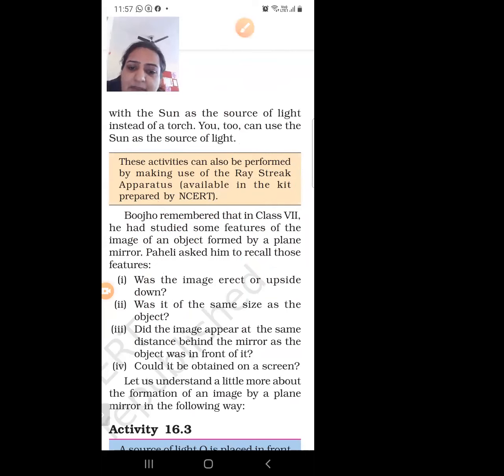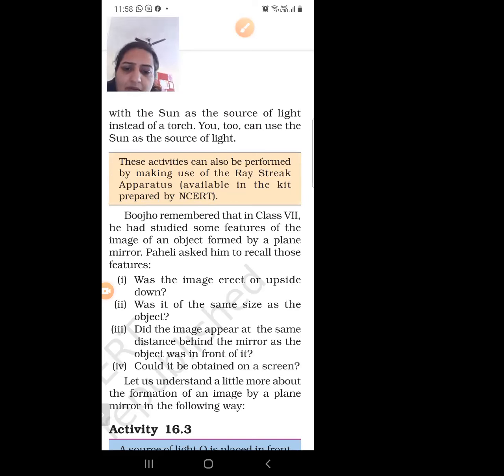Could it be obtained on a screen? No, it cannot be obtained on the screen. So what are the characteristics of a plane mirror? First, the image is erect, second, it is the same size as that of the object, and third, the distance of the object from the mirror is always equal to the distance of the image from the mirror, and it cannot be obtained on a screen.